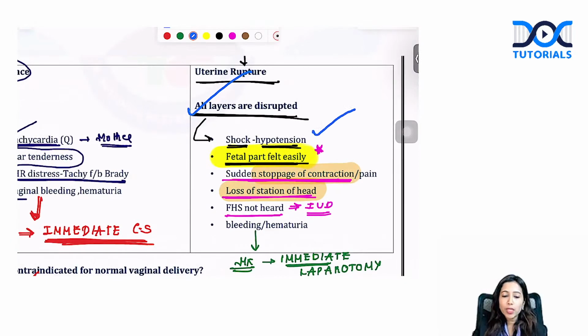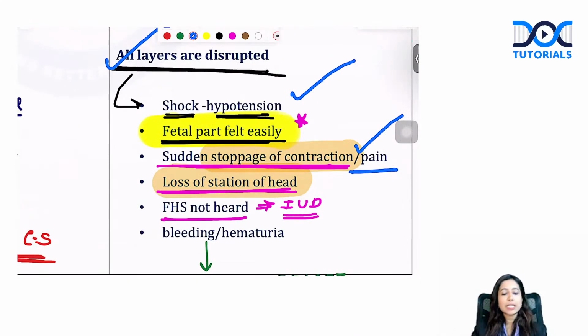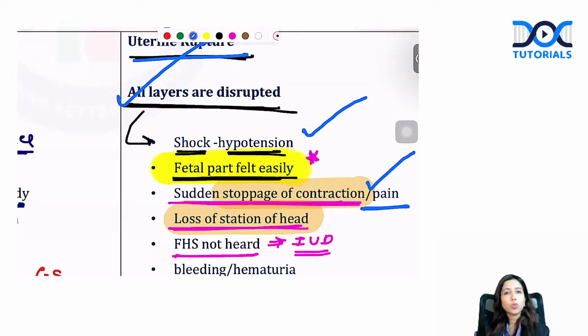So you have hypotension, you have sudden stoppage of contraction, patient can have pain. The fetal parts are easily palpable as such. Baby comes out into the uterine cavity, the fetal parts become very easily palpable. Whereas in case of abruption, fetal parts are not easily palpable. Even in this scenario, if they have not given you whether fetal parts are palpable or not, still you will go ahead with uterine rupture because the question is giving you sudden pain, previous history of cesarean, vaginal bleeding is there. It is more pointing towards uterine rupture.